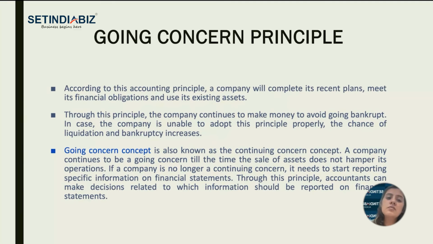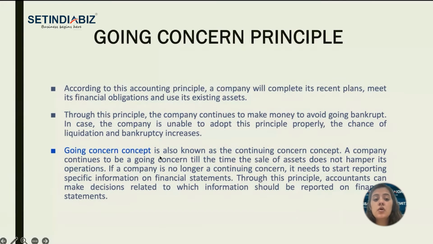So going concern means we are just making the company grow and not reach the maturity stage for as long as possible. And going concern can only be possible, number one, if the company keeps on earning the income, the profits. If it keeps earning like this, then the company will never go bankrupt, right? And it can manage its investments, its expenses, its liabilities. So going concern concept is also known as the continuing concern concept.